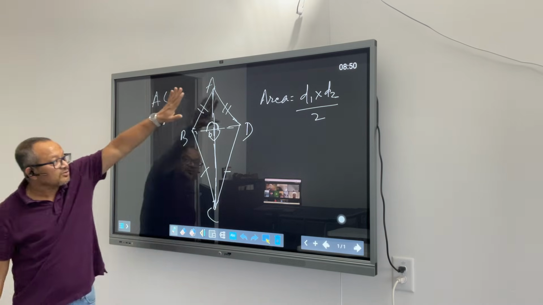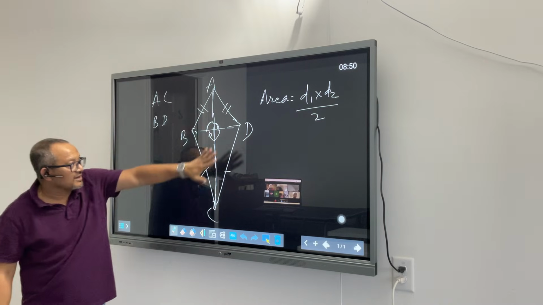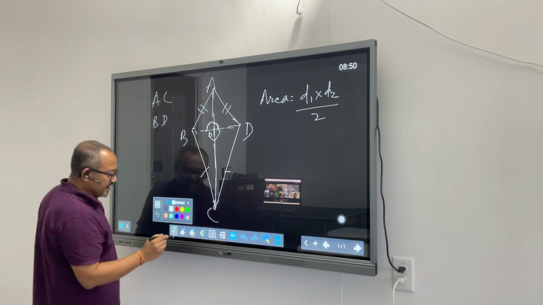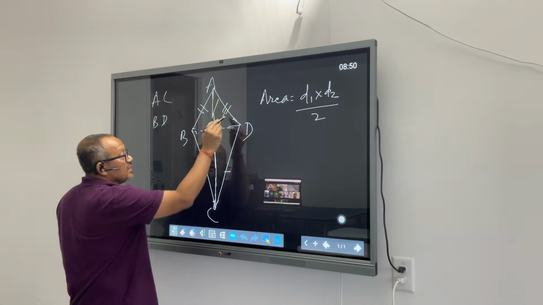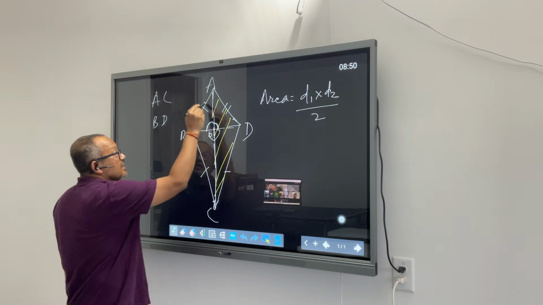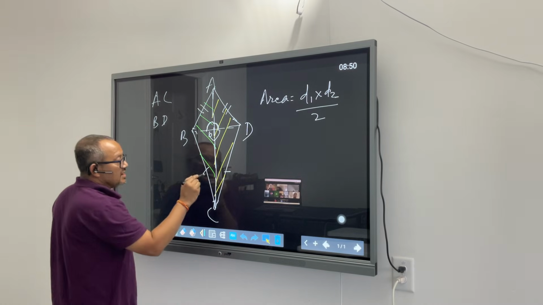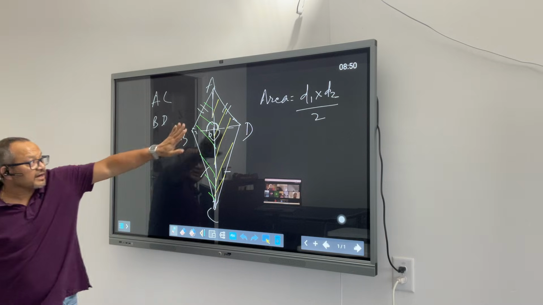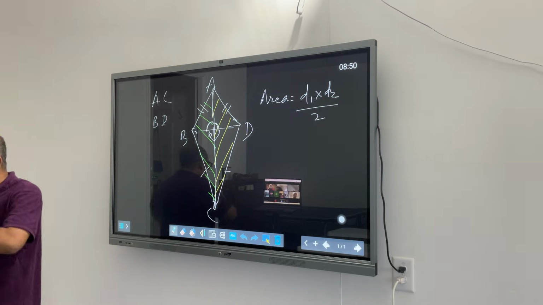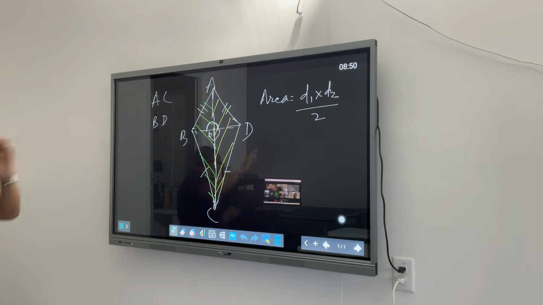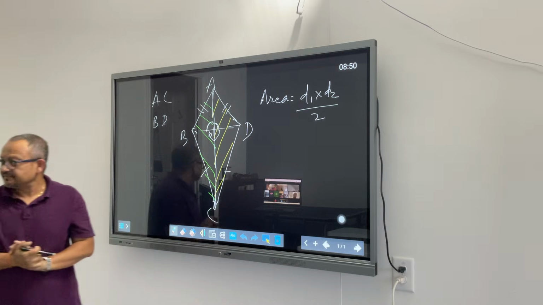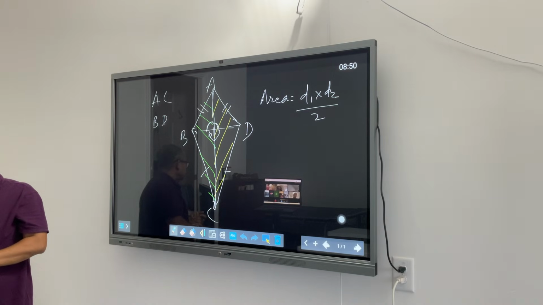If I have to find out the area of this whole kite, I can look at finding the area of the yellow triangle and the area of the green triangle, and add them together. Let's see if that works. Conceptually it's fine, right? We are just seeing the visual of it. The whole area is this area plus this area. Are you guys with me so far?